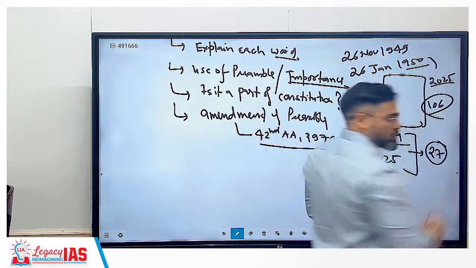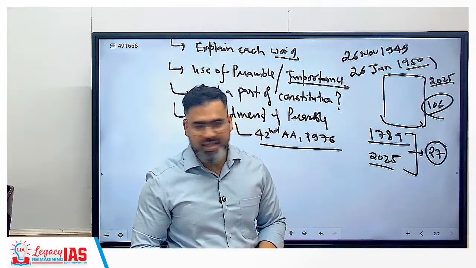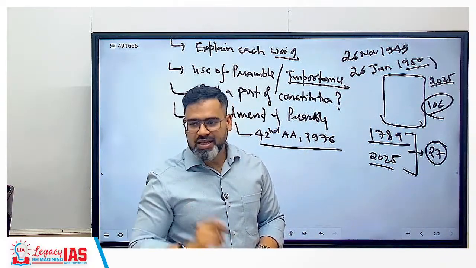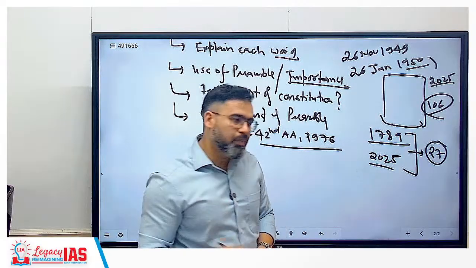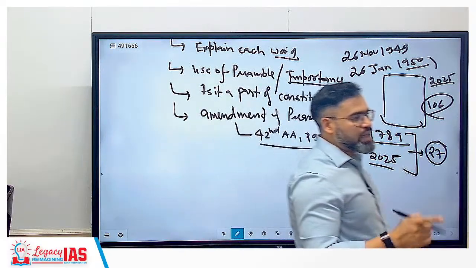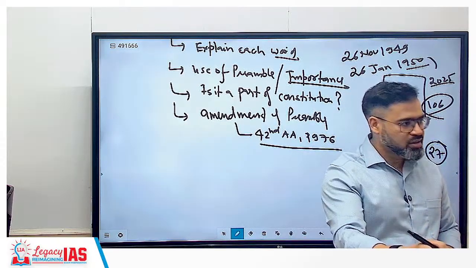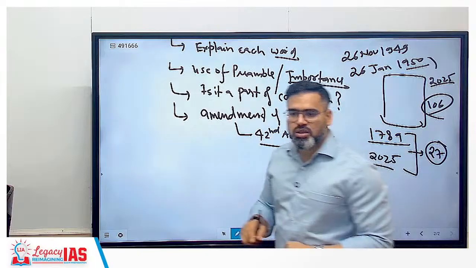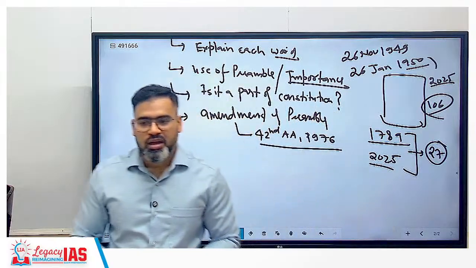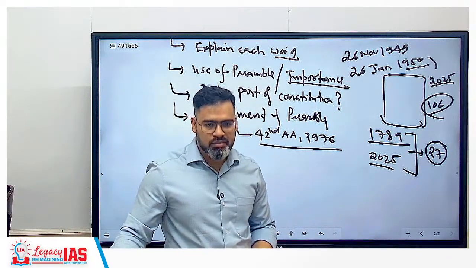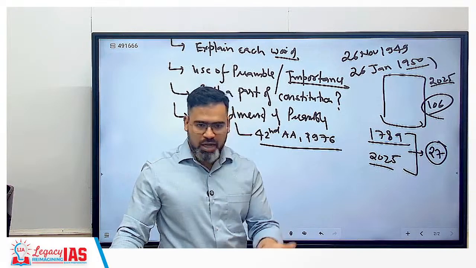Around 106 times. So one thing is clear: it may be that there is an easy process to amend the Indian Constitution, and there must be a difficult process to amend the US Constitution. Correct or not? So this can be the logic.